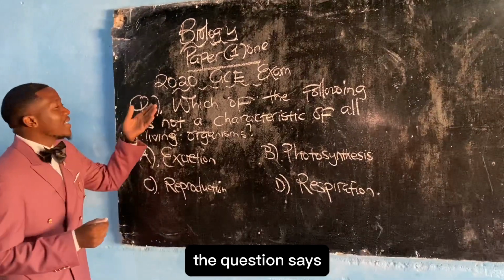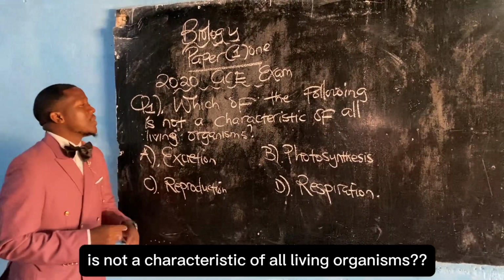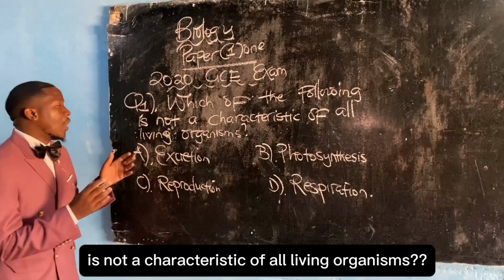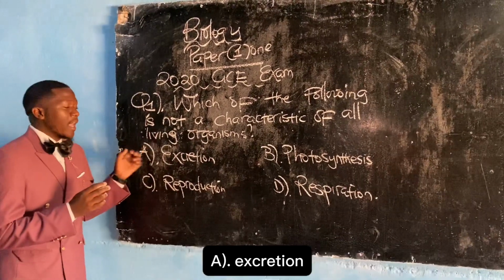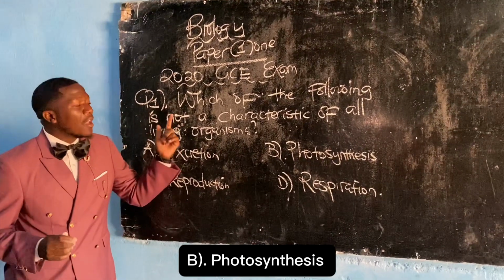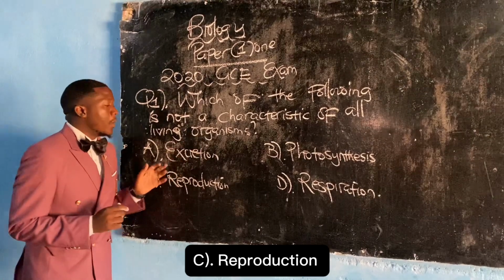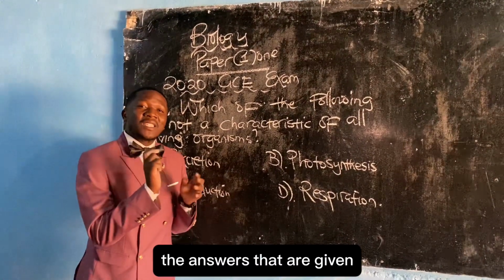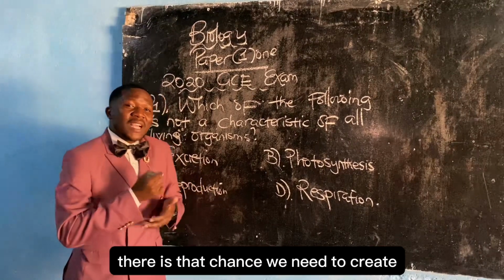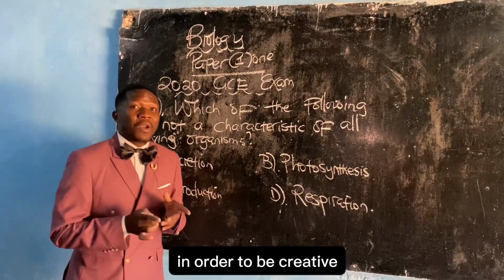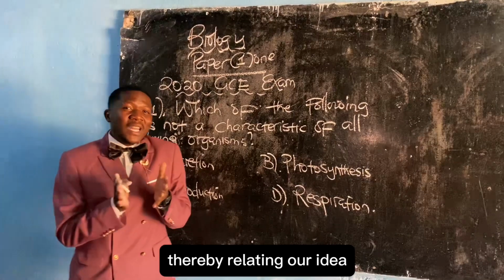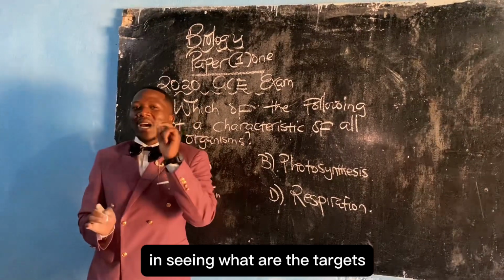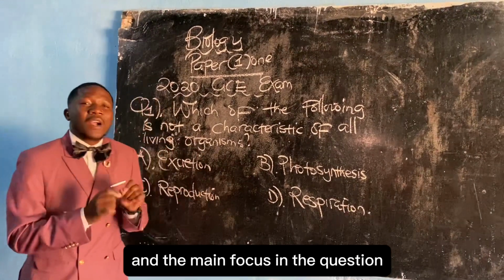The question says, which of the following is not a characteristic of all living organisms? A, excretion; B, photosynthesis; C, reproduction; D, respiration. Amongst the answers that are given, there is that chance we need to create in order to be creative, thereby relating our idea in seeing what are the targets and the main focus in the question.